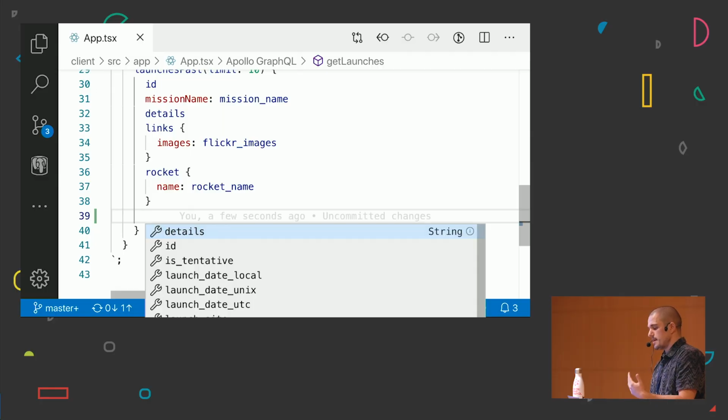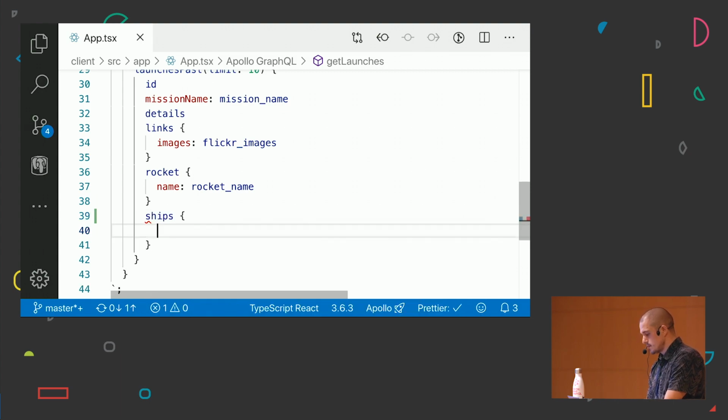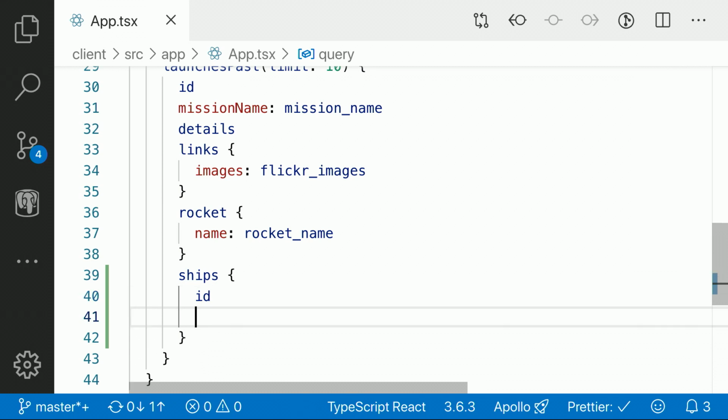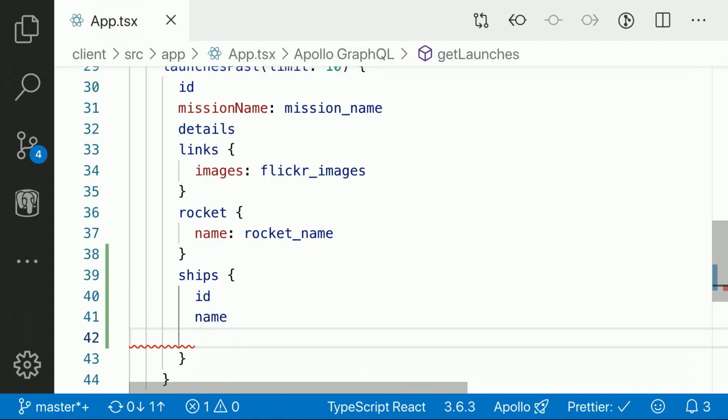So I'm just going to click enter, do control space, and I'm going to get auto-completion about all the fields available in my API. So I don't even have to go to documentation to see those fields. Let's say that I'm going to get the ships, and even GraphQL knows that ships are complex GraphQL types, so I've got to specify the inner fields of it. So I'm going to get the ID, probably the name, the port,